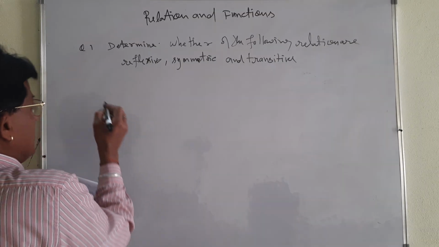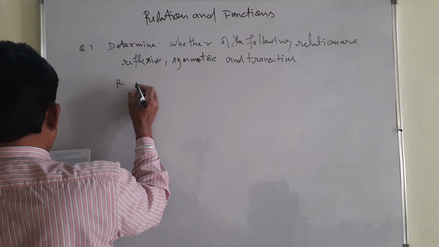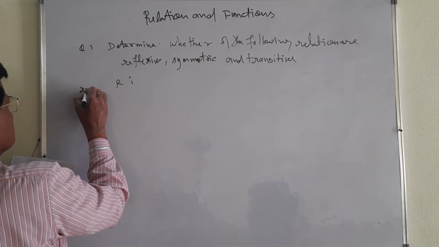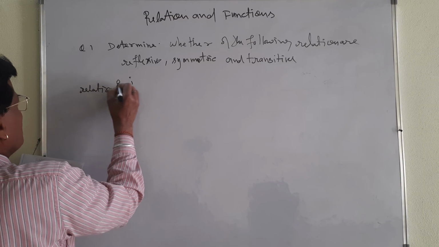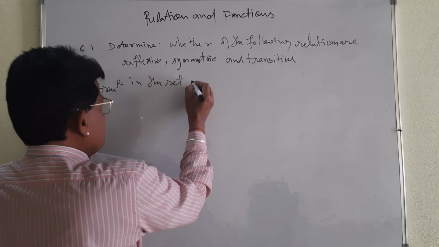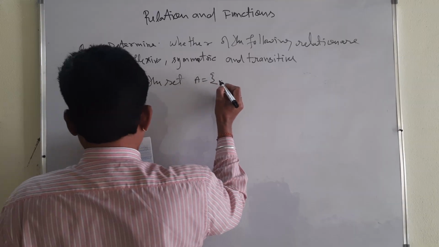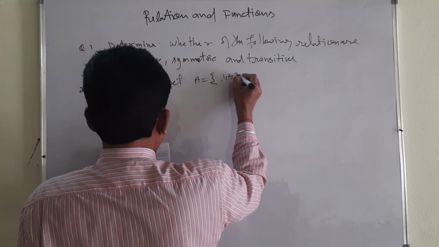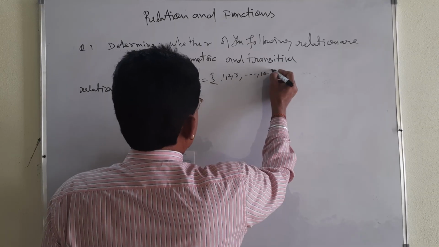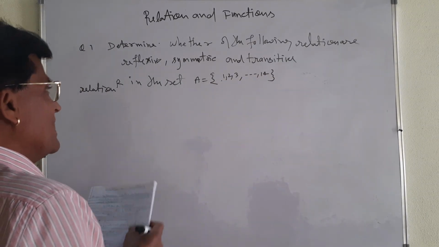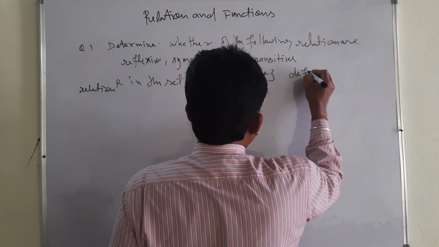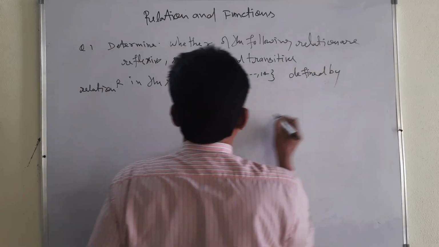See the relation. I am going to write relation R in the set A, the set that is 1, 2, 3 and so on up to 14. These are the elements of set A. And it is defined by the relation R.